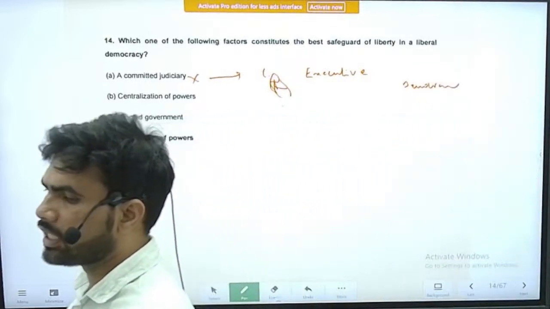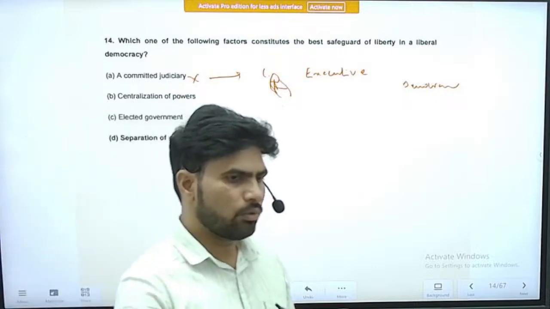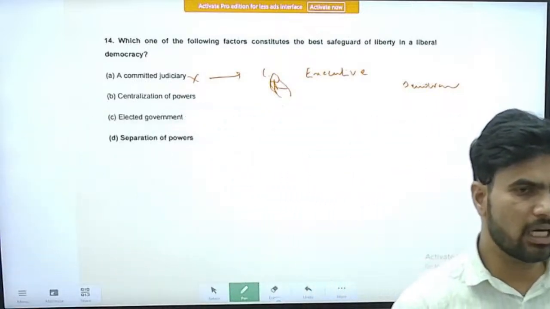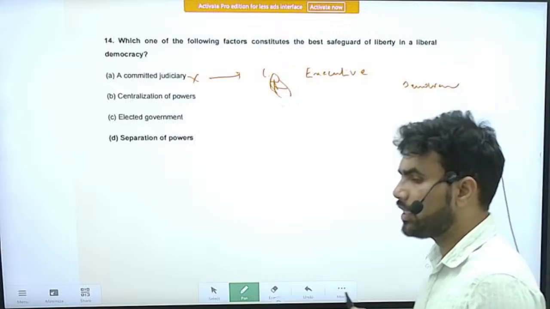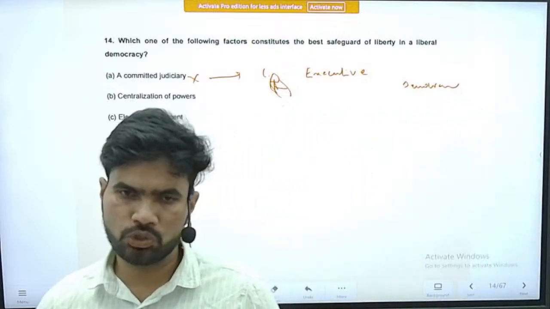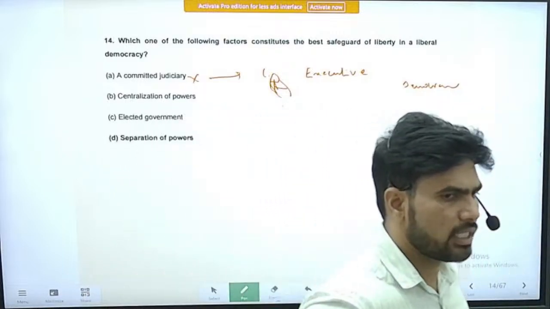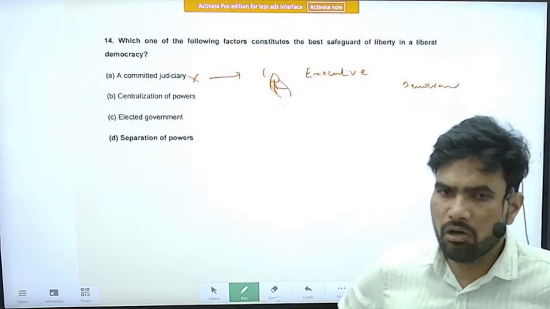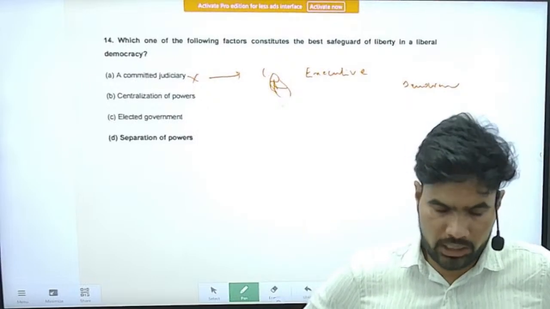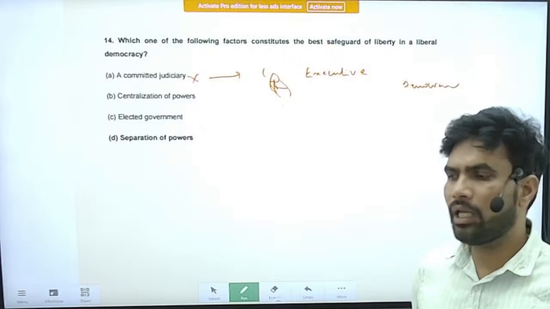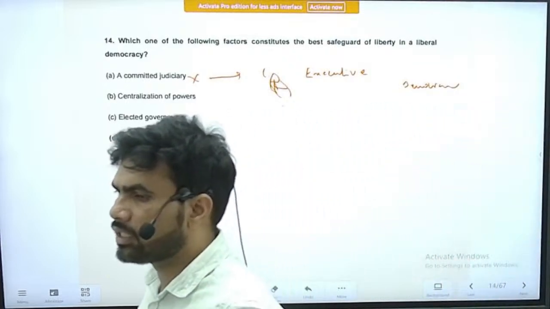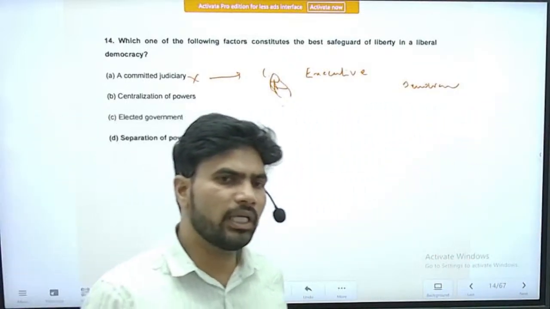So when Mrs. Gandhi was ruling, we have to speak about the facts. There were some constitutional experts who criticized that India was going towards a committed judiciary, because all the judgments were going in favor of the executive.